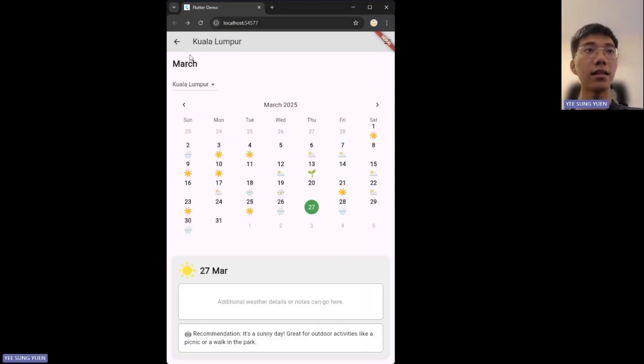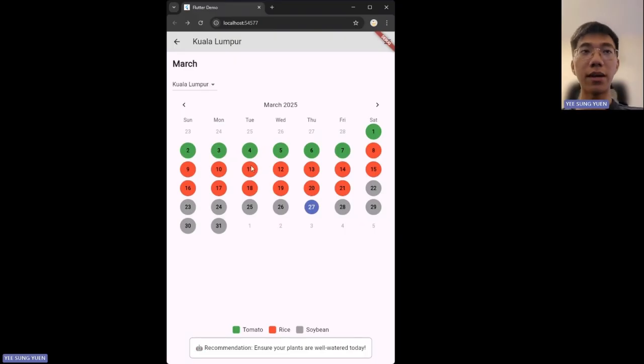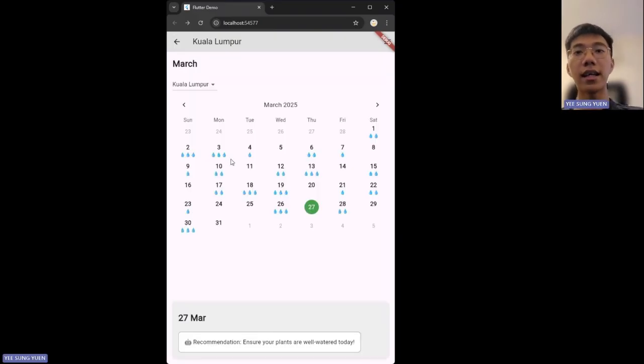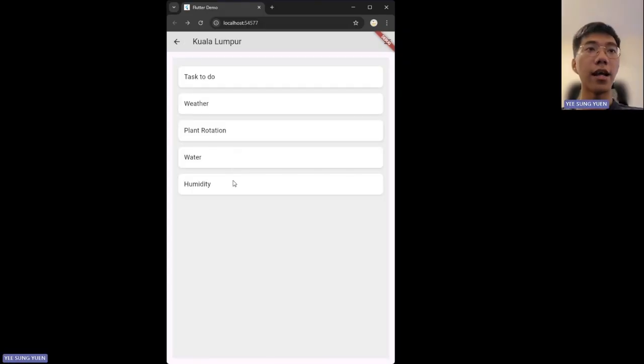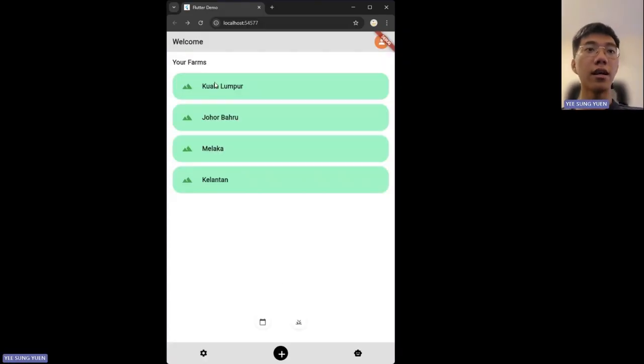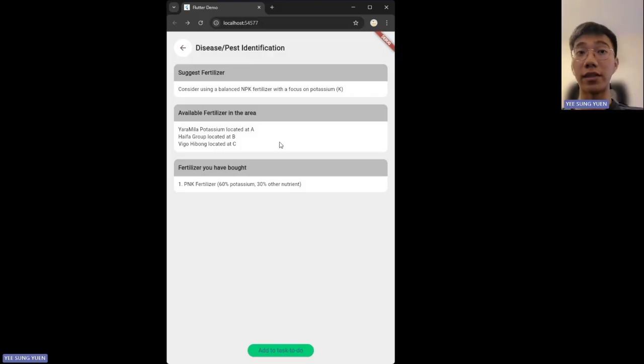Weather will be shown as a weather status. Plant rotation will be color coded for each different plant. Water will be indicated by 1, 2, or 3 water droplets. And humidity will be shown by percentage. Moving on, click on the crops item. Here we will let you know all about the fertilizer information.